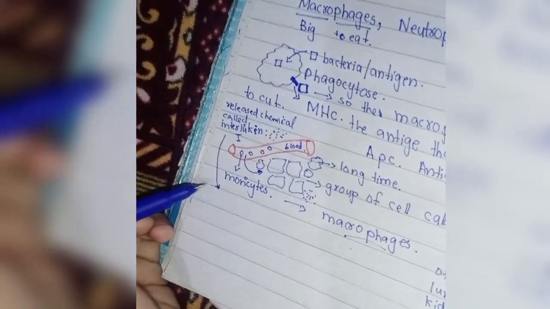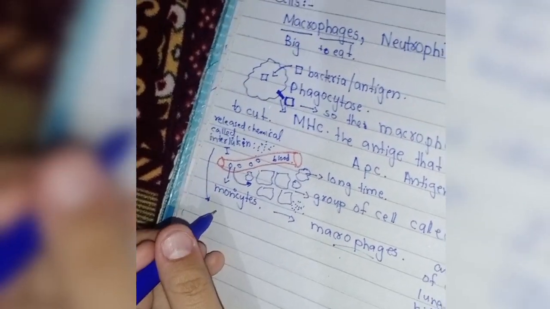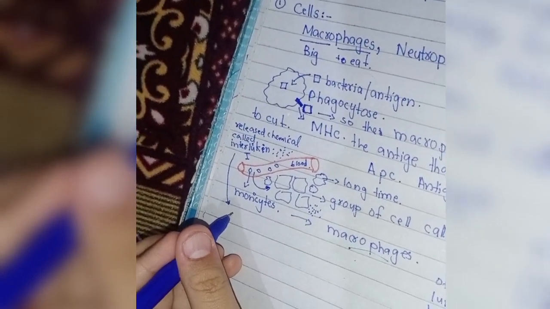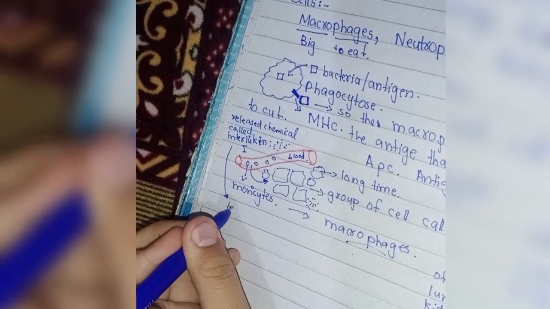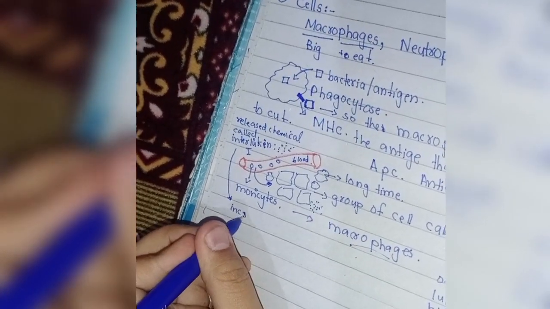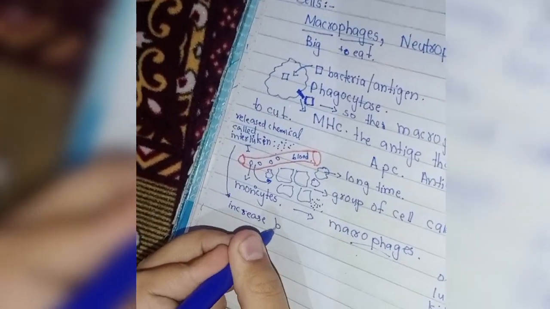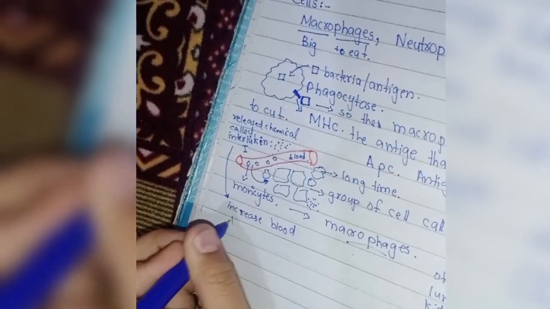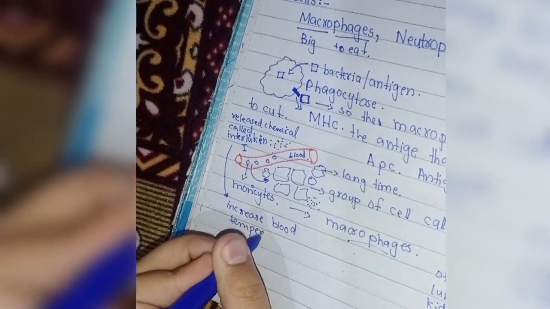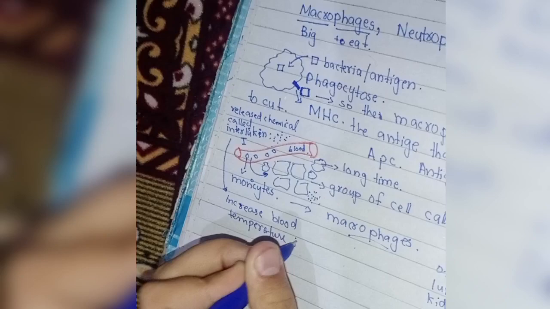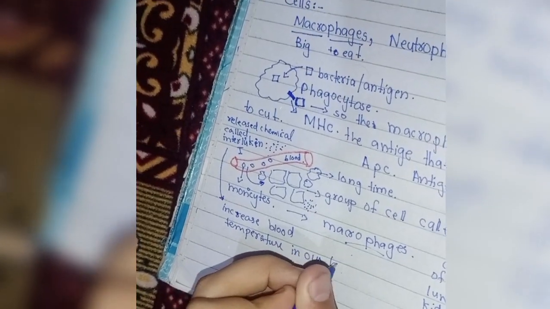The role of this interleukin 1 is that it will increase the blood temperature in our body.